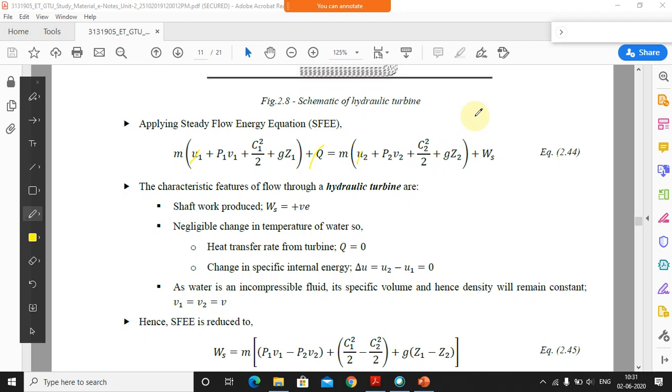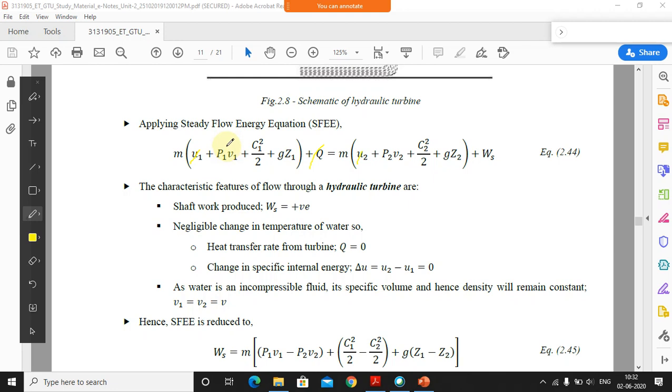Now you will say, what about this one? In this case, instead of enthalpy, we have considered the other terms. Why are we not considering enthalpy over here? Because this is not related to a gas. The fluid is a liquid, and the water that is flowing has different characteristics. So instead of considering the enthalpy directly, we have considered the internal energy and the flow work, because of the flow.